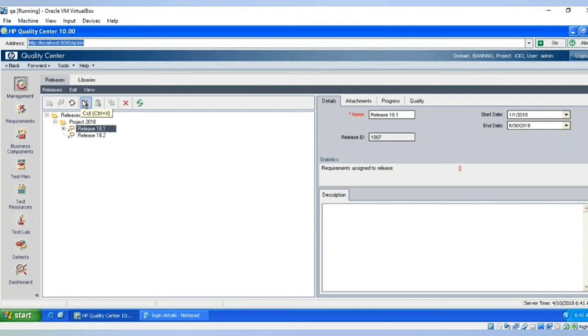For example, there are 50 requirements, and these 50 requirements should be delivered within the 6 months of 2018. So in between Jan 1st to June 30th, all the functionality should be developed and delivered. But all 50 cannot be developed in one shot, right? So what they do, they will be dividing into different cycles. Okay, in the first cycle, these 20 requirements we will develop. In second cycle, we will be developing another 20, and by the end of the last cycle, everything will be developed.